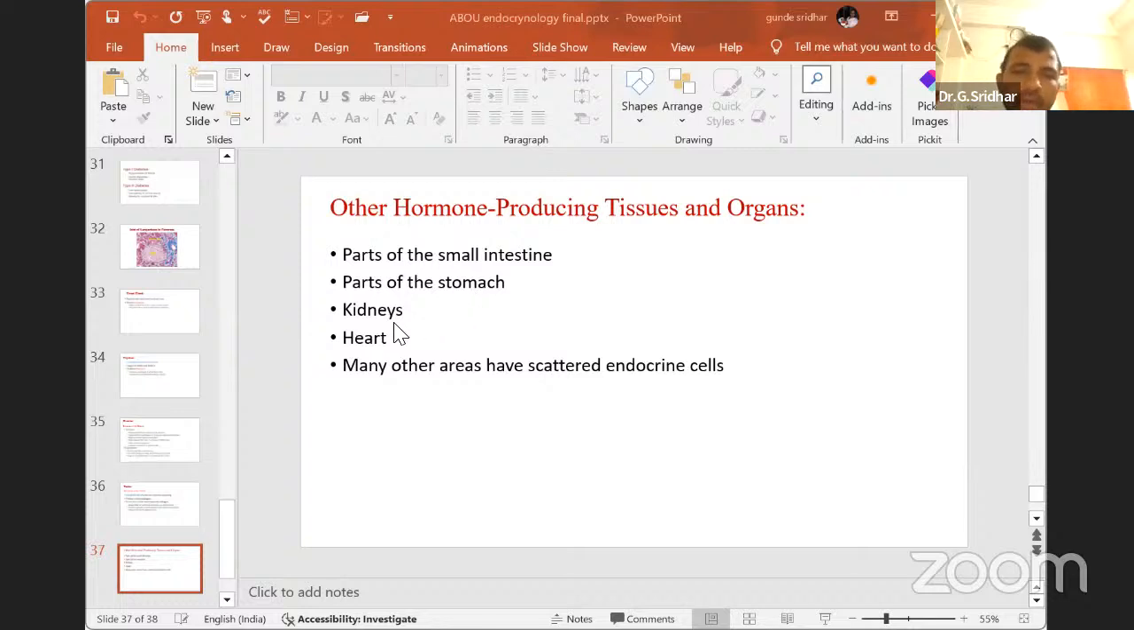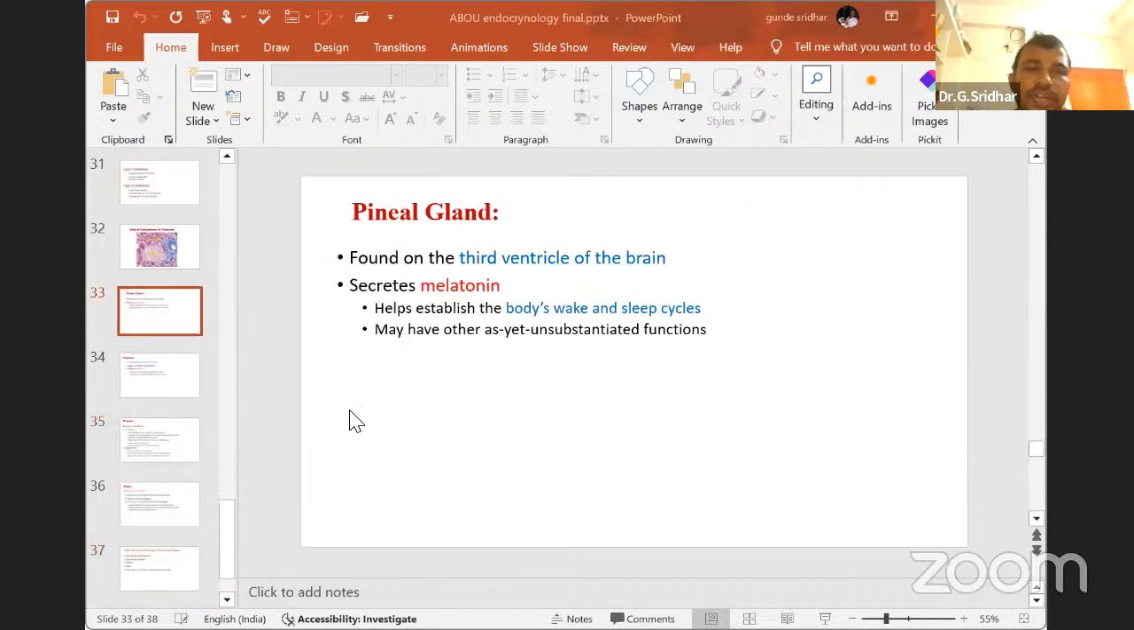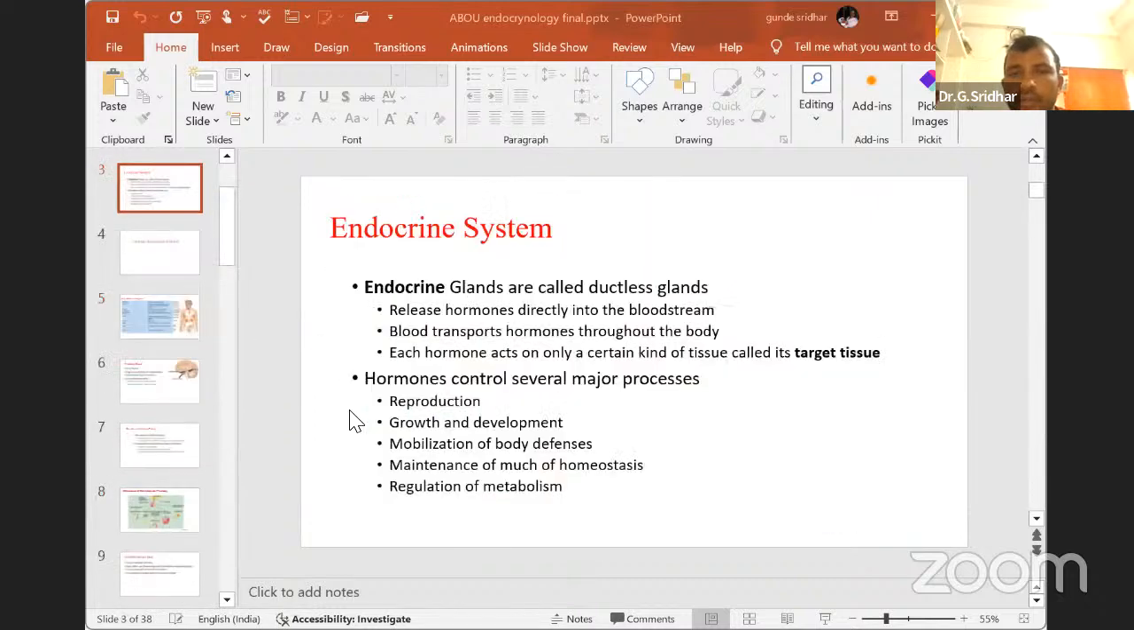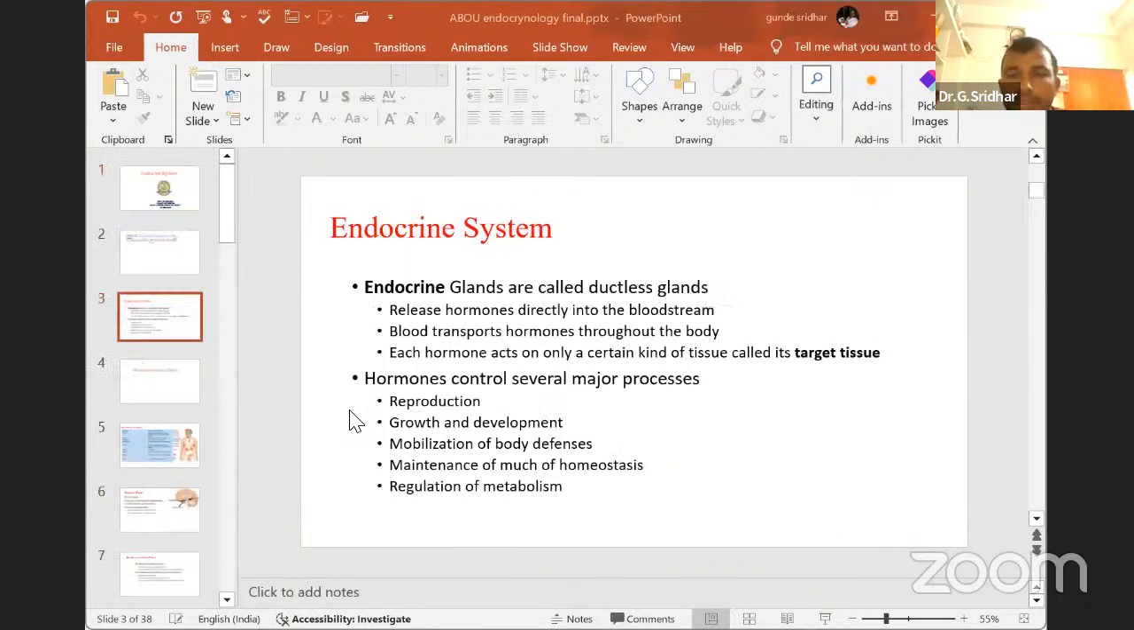Then kidney. Just now I told you that the kidney will release angiotensin. Angiotensin 1 and angiotensin 2 are useful to activate the adrenal cortex region to release the mineralocorticoids. That's why the kidney, whose main function is excretion, has a hormonal function also. Heart and many other areas also have secreting endocrine cells. This is about the different types of hormones which are released from our human body. Any doubts?